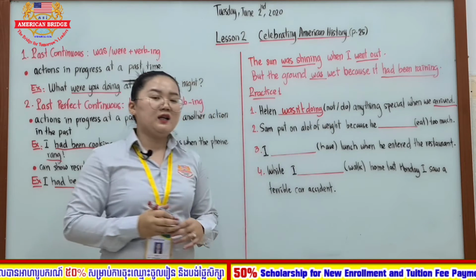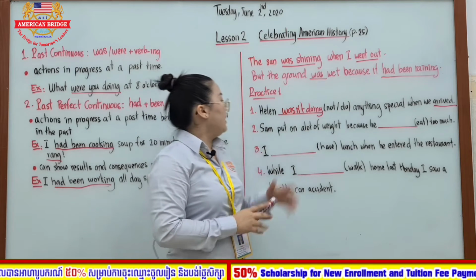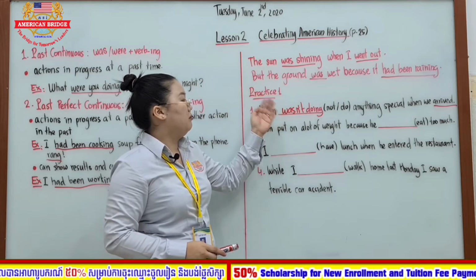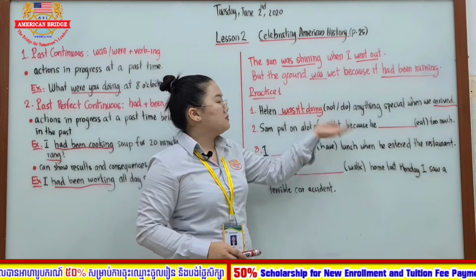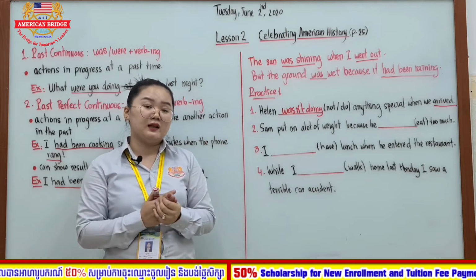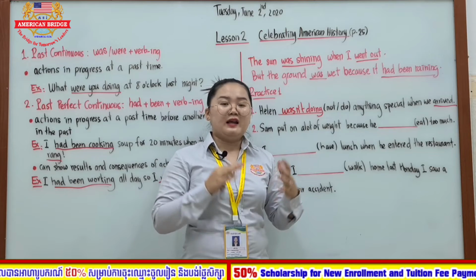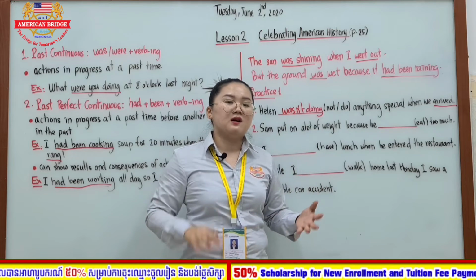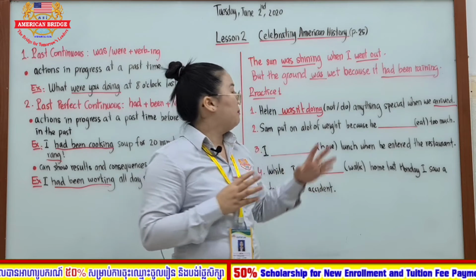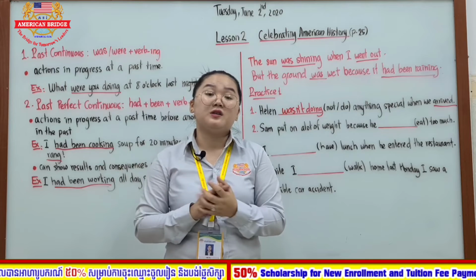So here, why don't I use past perfect continuous? Do you know the reason why? Why don't I say Helen hadn't been doing anything special when we arrived? Why don't I use past perfect continuous in this sentence? Because when you see a sentence without a duration, like for 5 minutes, for 2 weeks, or for a period of time, you should use past continuous rather than past perfect continuous.